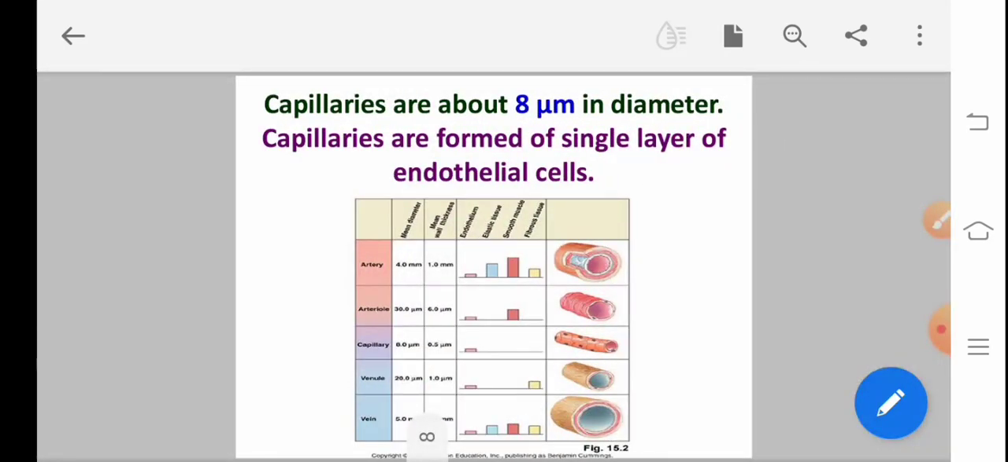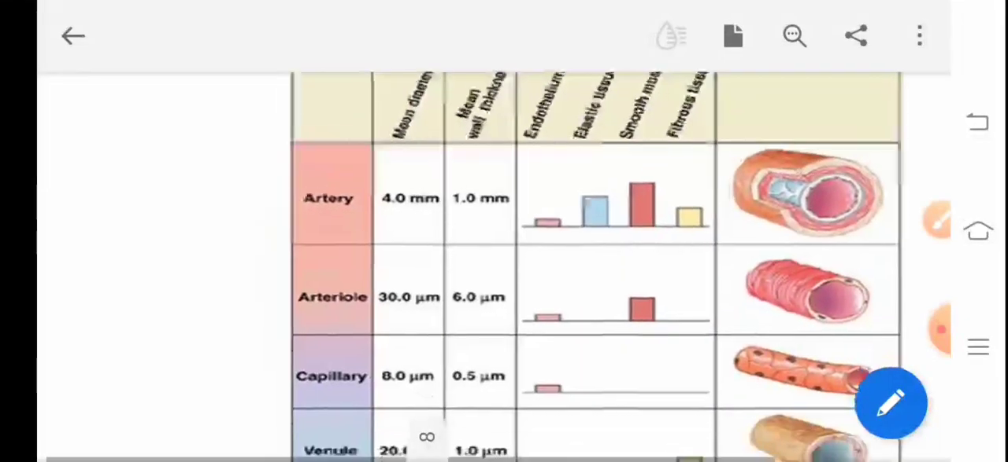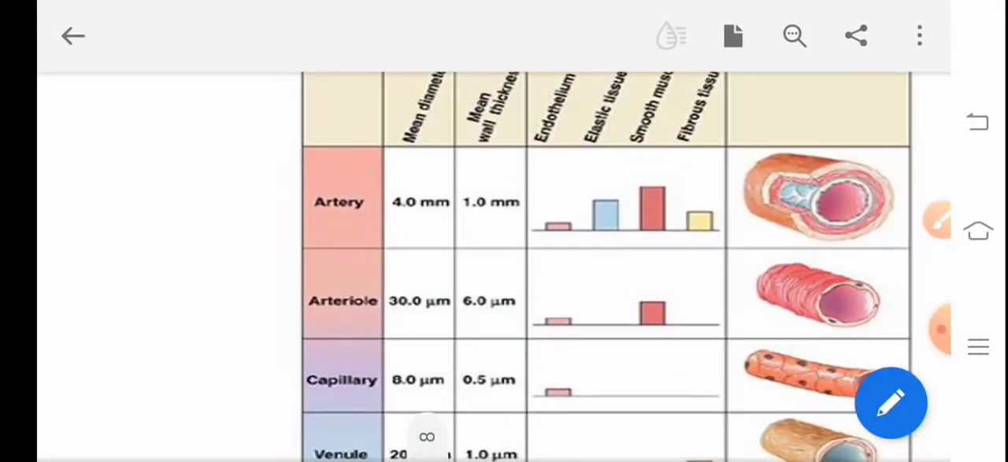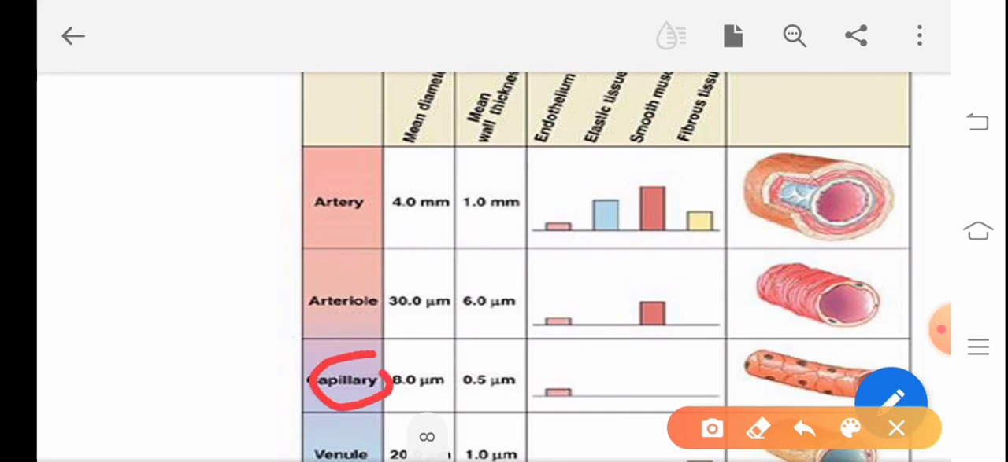Capillaries are about 8 millimicron in diameter, so they are very thin walled. They are made up of a single layer of endothelium. For example, an artery is made up of four layers: endothelium, elastic tissue, smooth muscles, and fibrous tissue. Its diameter is 4 millimeter, while capillaries are only 8 millimicron, and are made up of only endothelium cells.